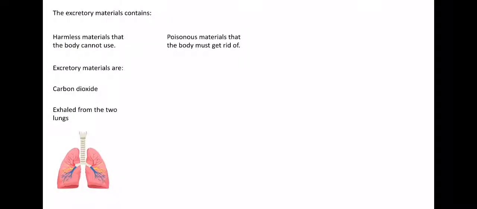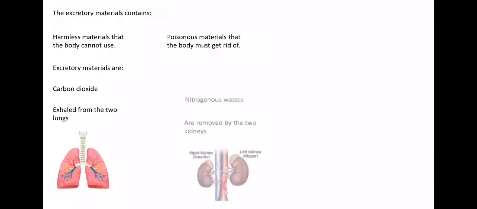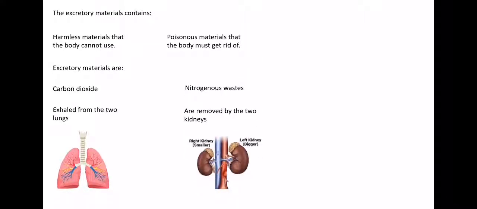Number one, we have carbon dioxide, and we get rid of it through the lungs. Number two, we have nitrogenous wastes, and they are removed by the two kidneys. The nitrogenous wastes are produced from burning proteins inside our body. When we eat proteins, what happens?